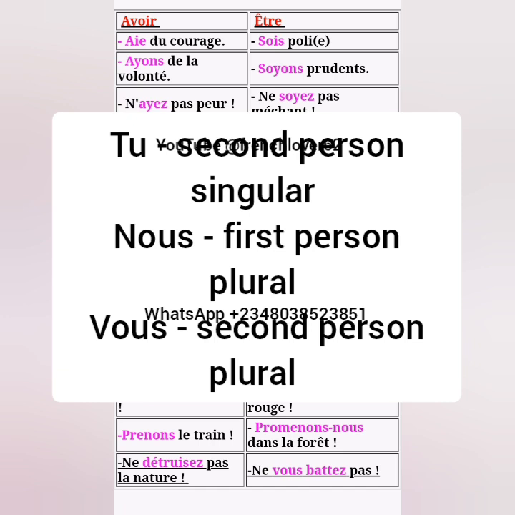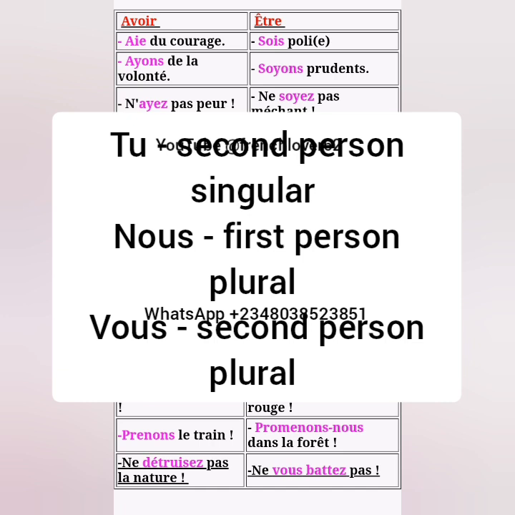Okay, so the thing with imperative is you will remove the personal pronoun. If you are using it, you will not put tu, you will not put nous, you will not put vous. Okay, you remove it. You use only the verb. So when using imperative, you remove the personal pronouns in front of it. You just use only the conjugated form of the verb, be that in the present, be that in the past, be that in the future, any tense.